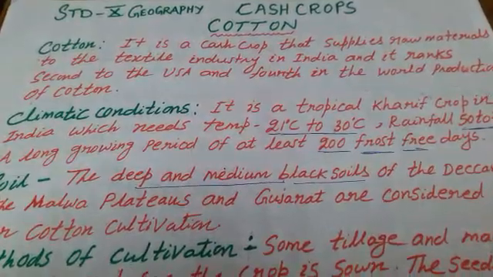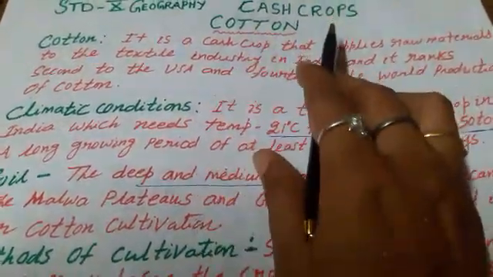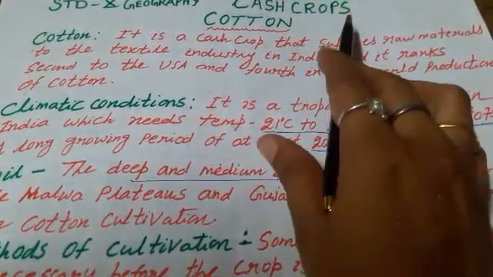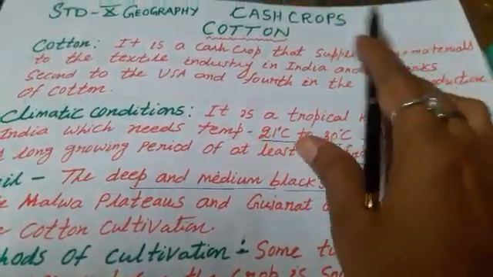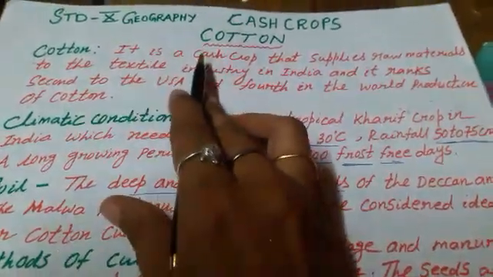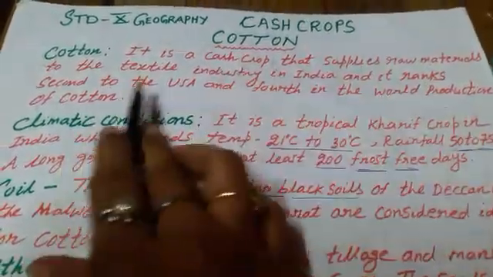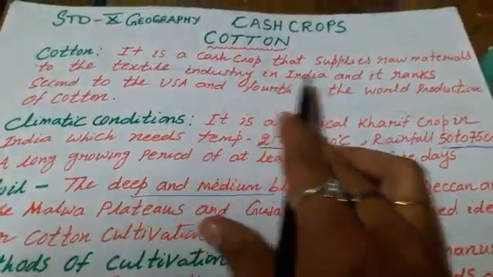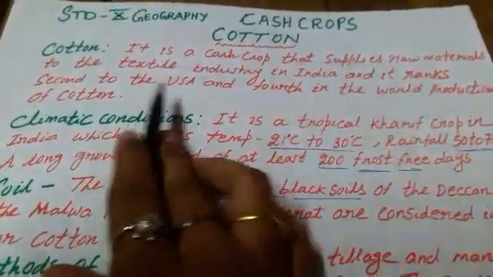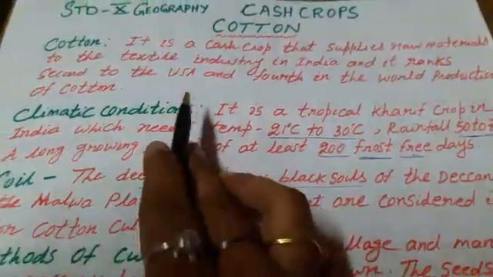Today we'll learn Standard 10 Geography, cash crops, cotton and jute. What do you mean by cash crop? Crops that are grown for export purpose are known as cash crops. Cotton is a cash crop and fiber crop that supplies raw materials to the textile industry in India, and it ranks second to the USA and fourth in the world production of cotton.